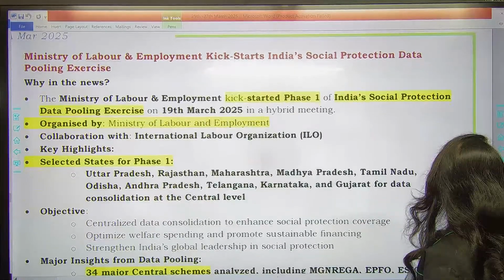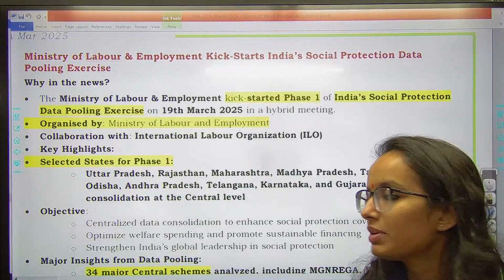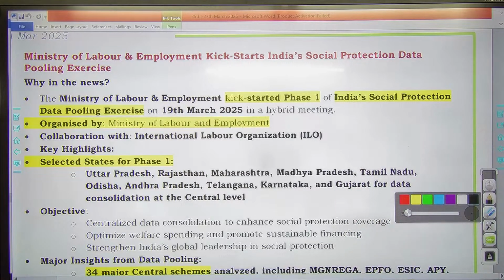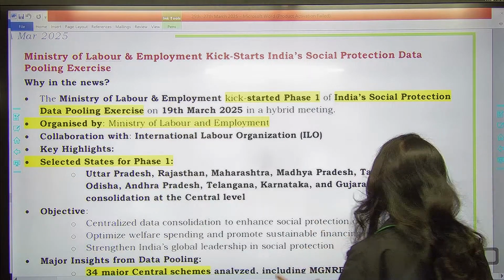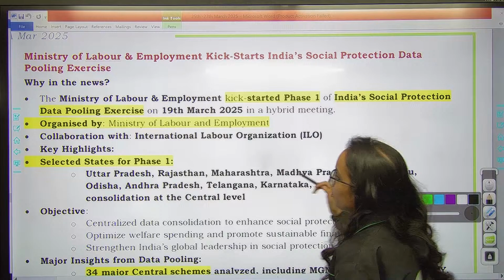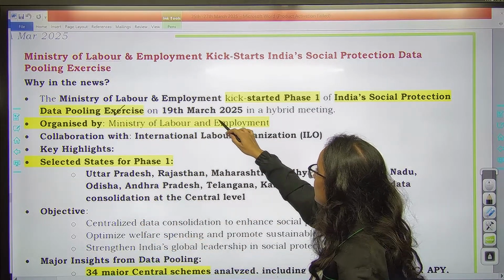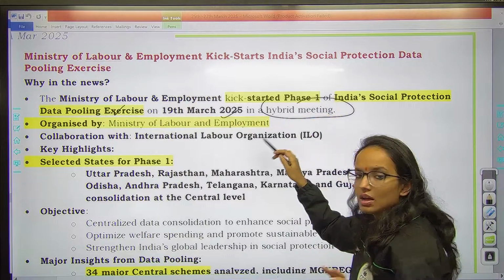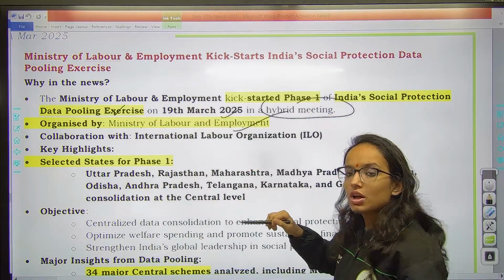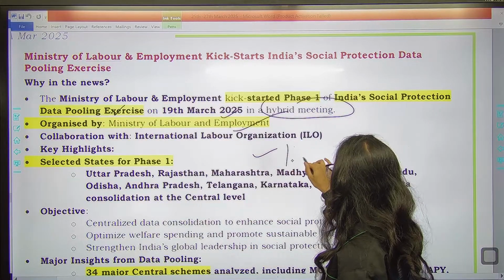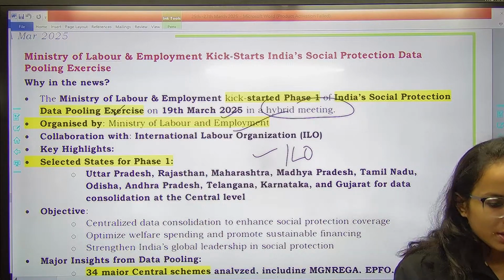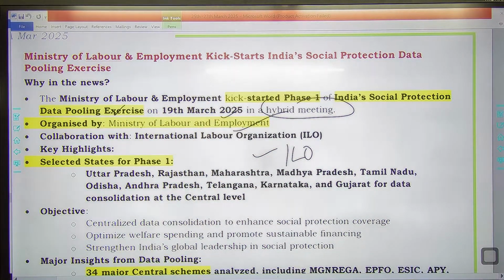Next news is Ministry of Labour and Employment has kick-started phase 1 of India's social protection data pooling exercise. Now remember, this is important. Social protection data pooling exercise on 19th March in a hybrid meeting. Ministry is Labour and Employment. Collaboration किसके साथ है? ILO. Remember, it is collaborating with ILO for this purpose.